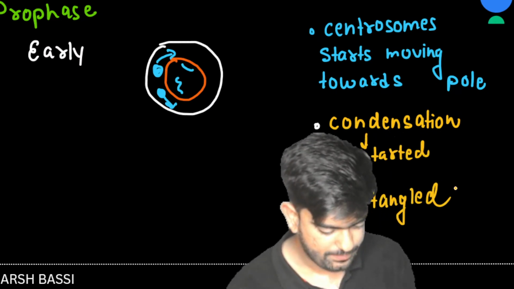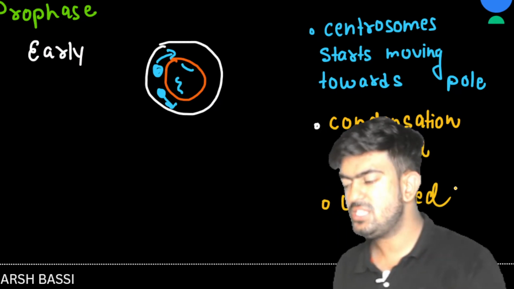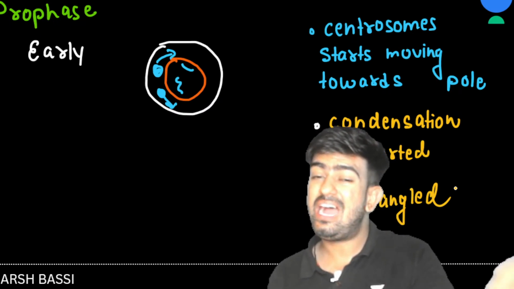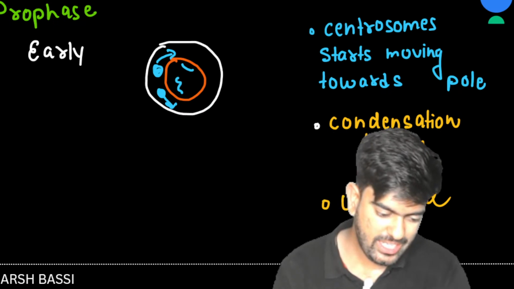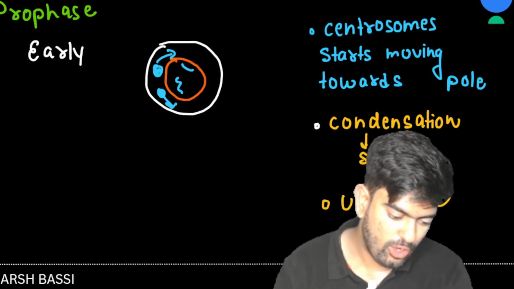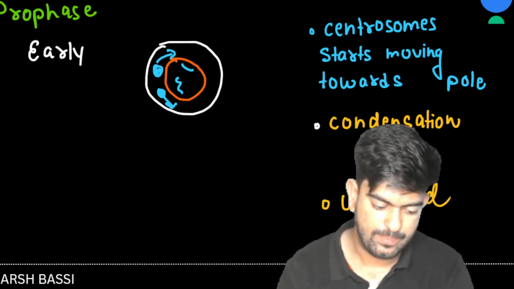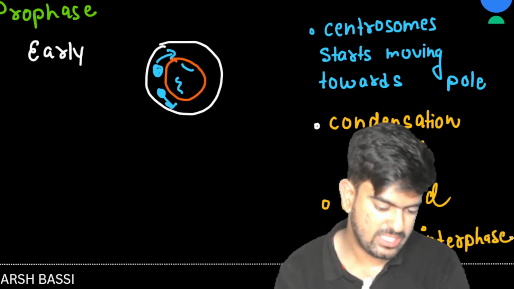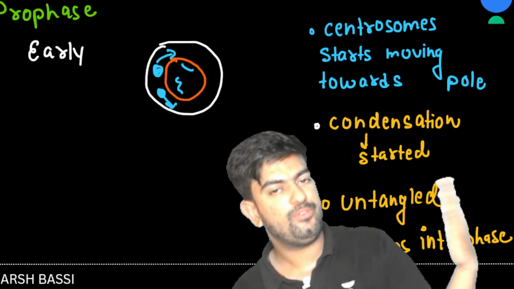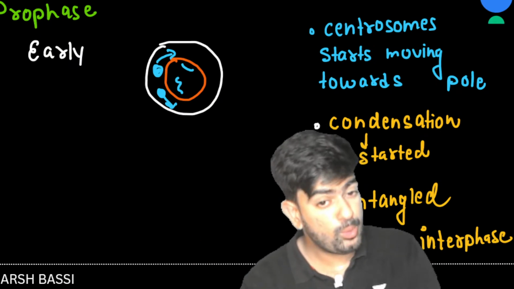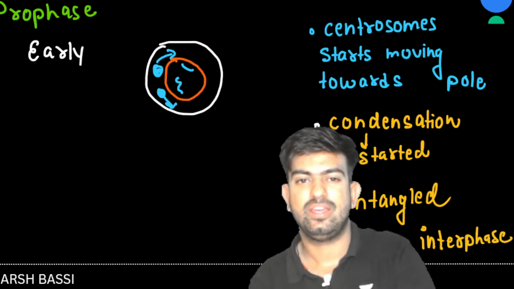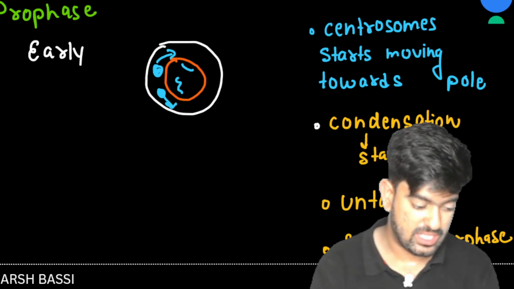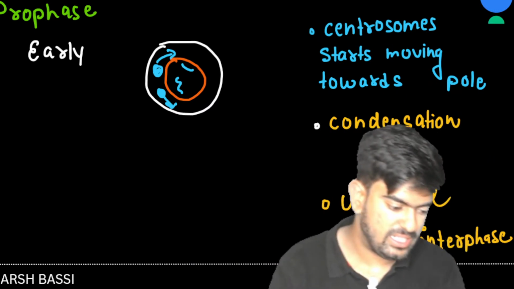Prophase comes after interphase, so it follows interphase, which means interphase is before prophase and prophase is after interphase. These are the things which happen in early prophase.